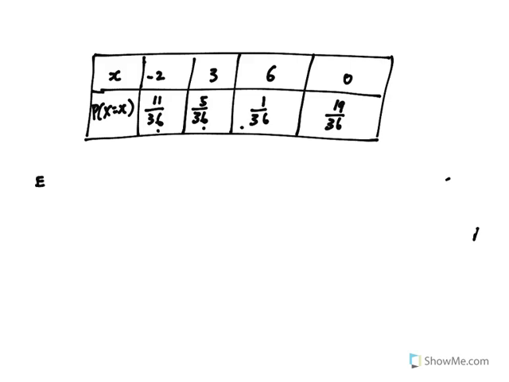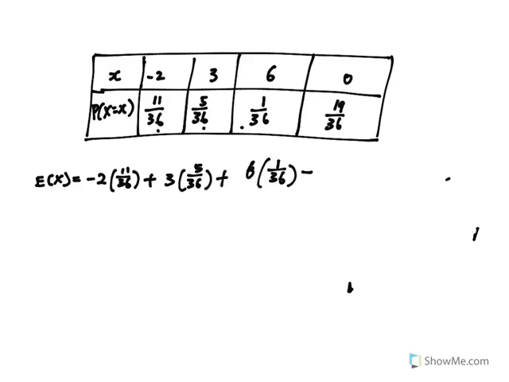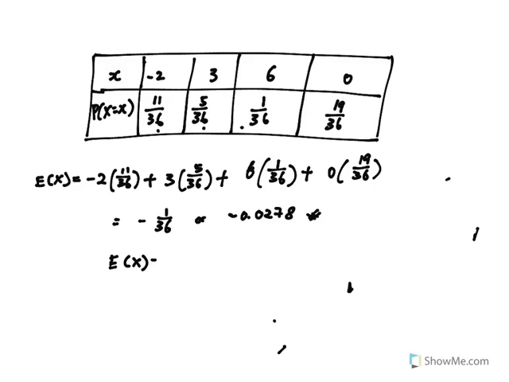So this is very easy. All I need to do is just to compile all the x values. Computing this, your answer will just turn out to be negative 1/36, or you can say it's negative 0.0278. So the expectation of x, if you round it off to the nearest cent, will just be negative 0.03.